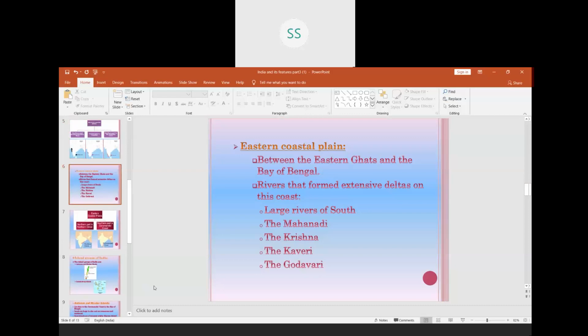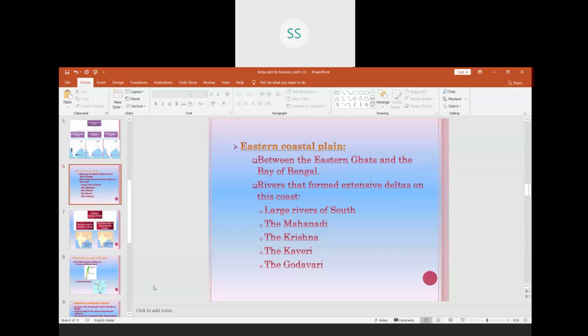Now coming to the eastern coastal plains, they lie between the Eastern Ghats and the Bay of Bengal. That is towards the southeast of India, we have Eastern Ghats. There they are between the Eastern Ghats and Bay of Bengal. Here, rivers formed extensive deltas on this coast. In the eastern coastal plains, we have numerous deltas.